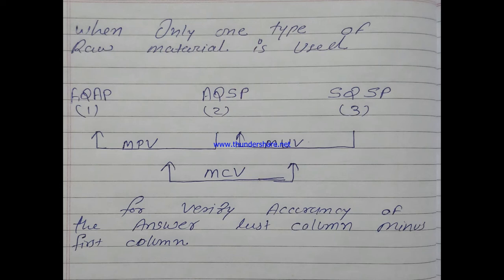This difference is known as material usage variance. In column number 2 and column number 1, the difference is only actual price and standard price. This variance is known as material price variance.